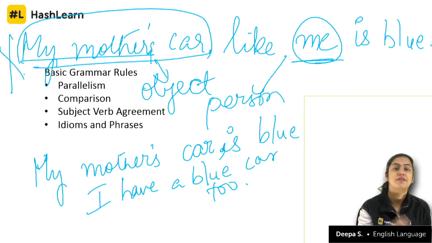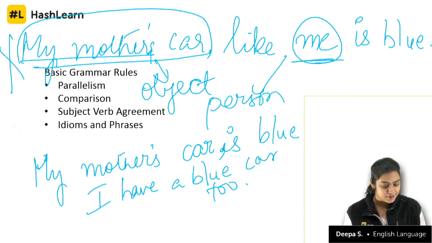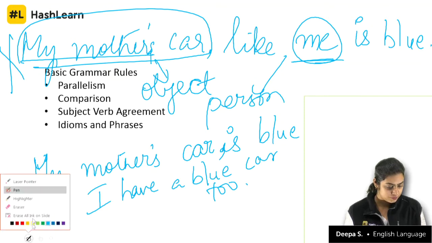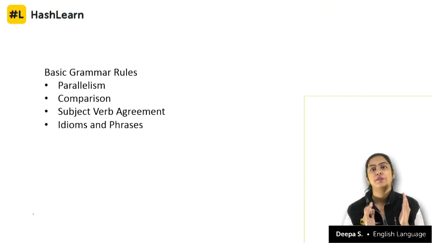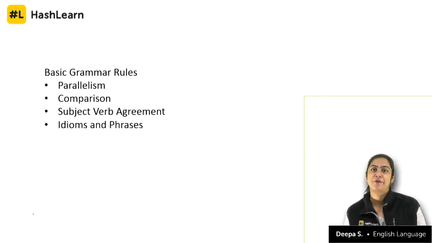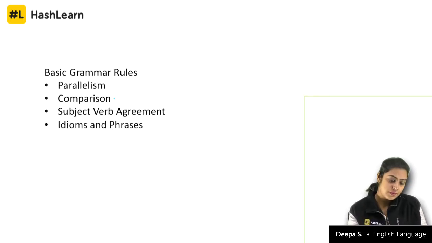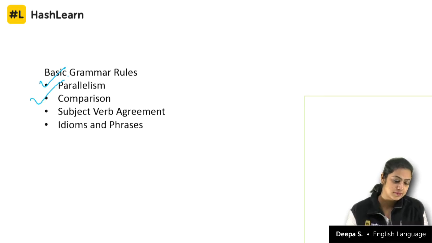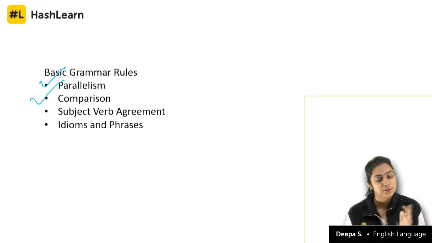This is wrong. So you need to compare only apples and apples, oranges and oranges, never apples and oranges. So the entities that you compare will have to be similar. That is about comparison. Then there is subject verb agreement.